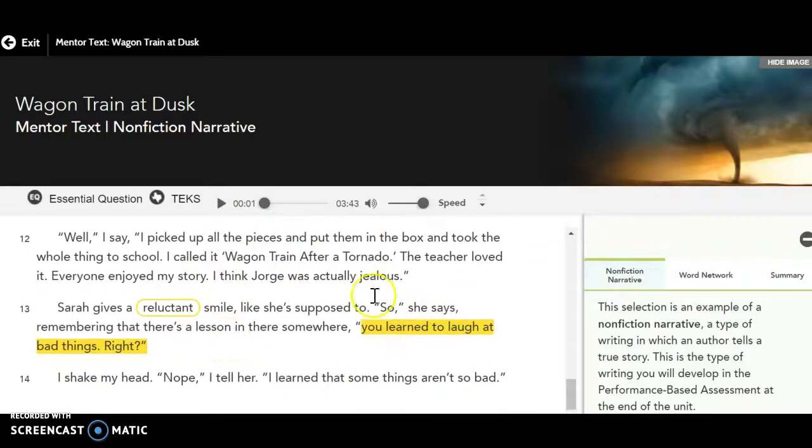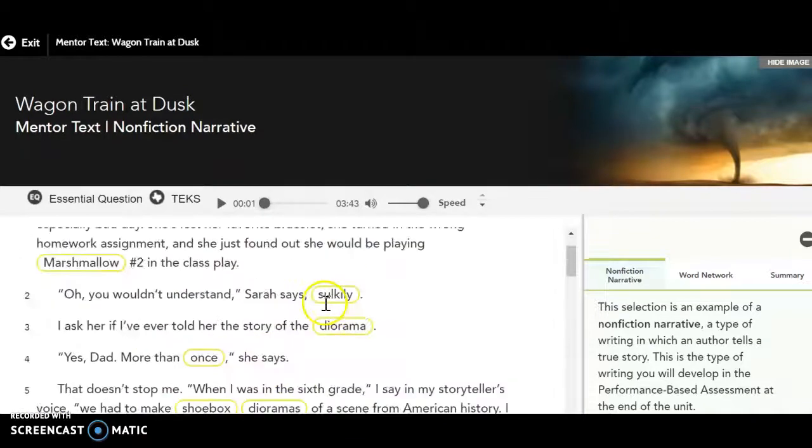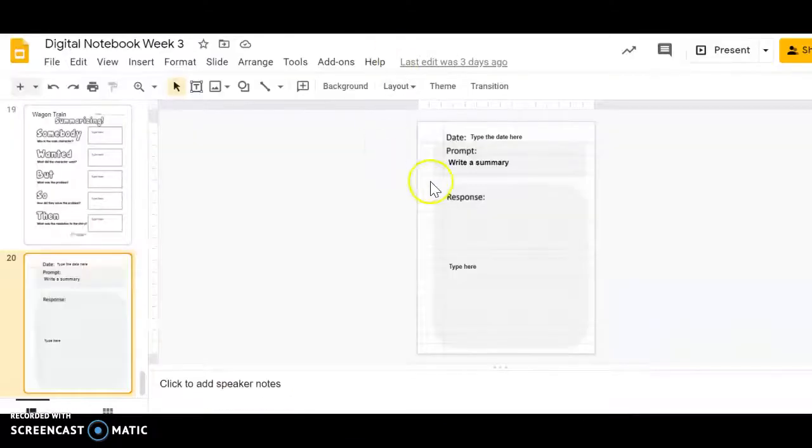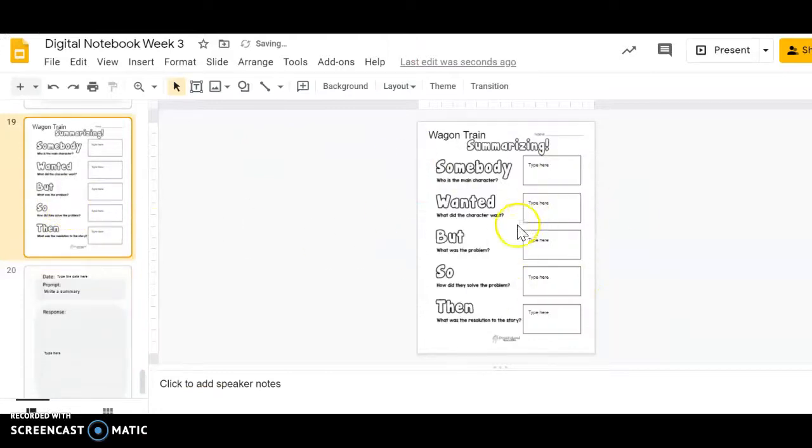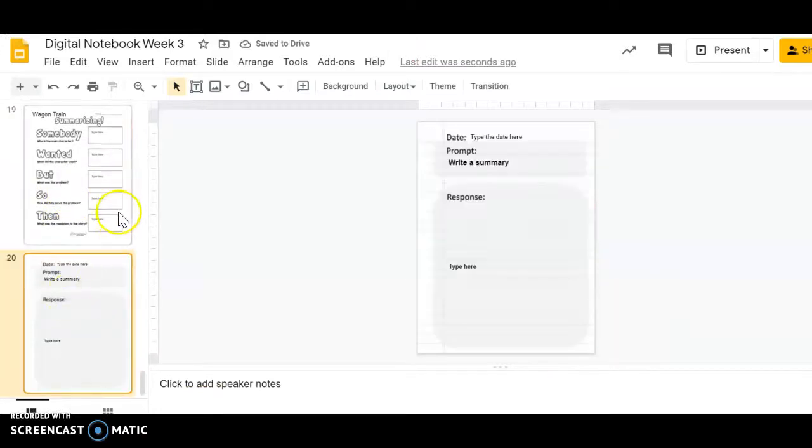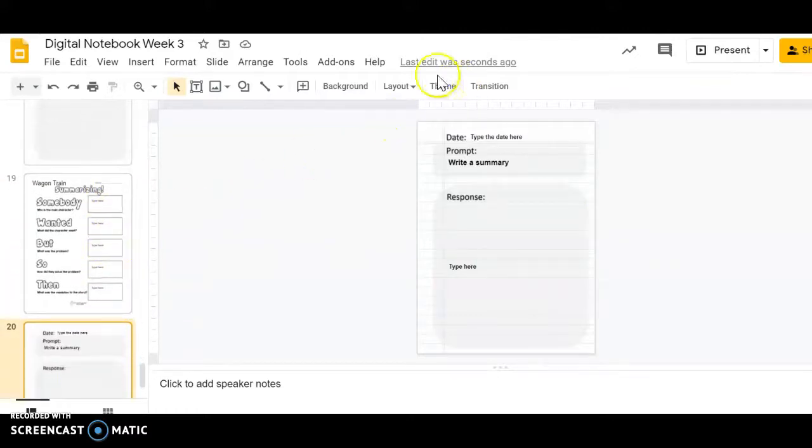So you're going to use the information from this story to put into your graphic organizer, and then you're going to write a summary about it. If you need any help, please come to tutoring.